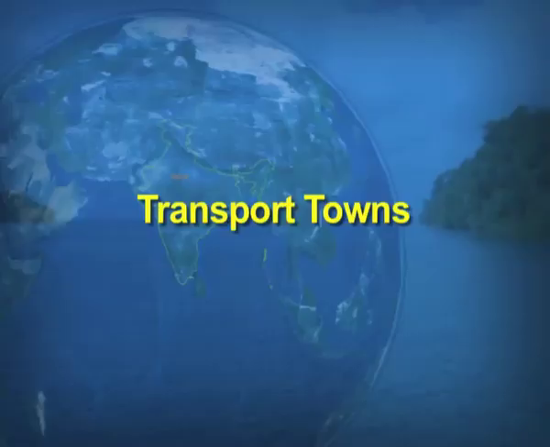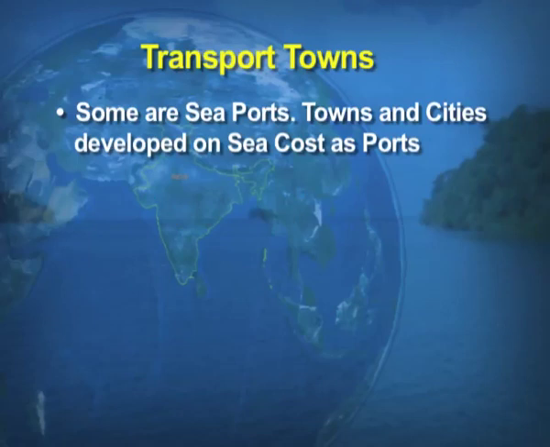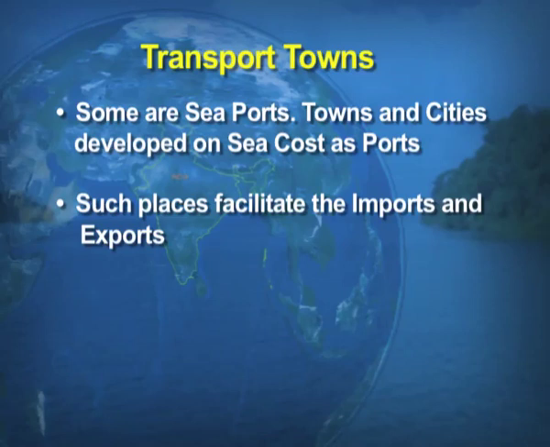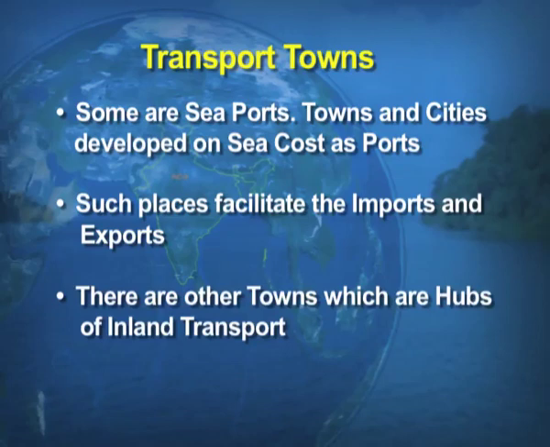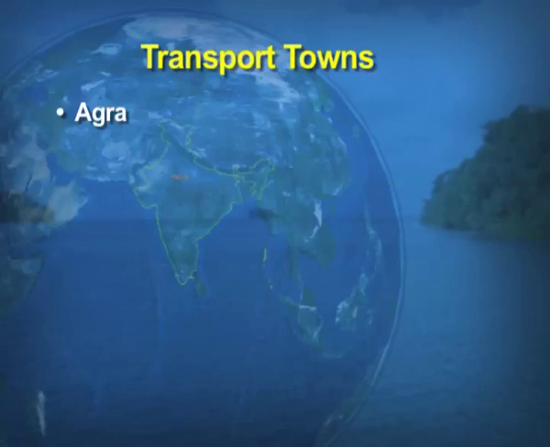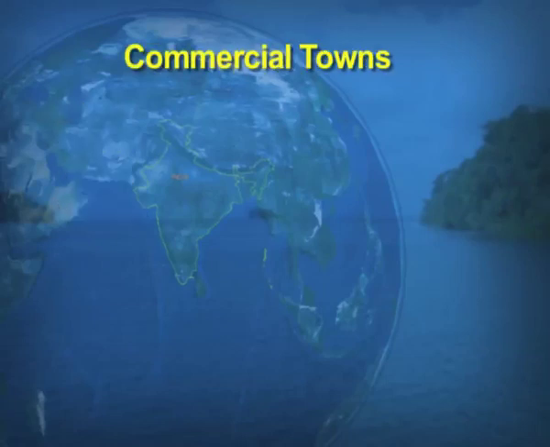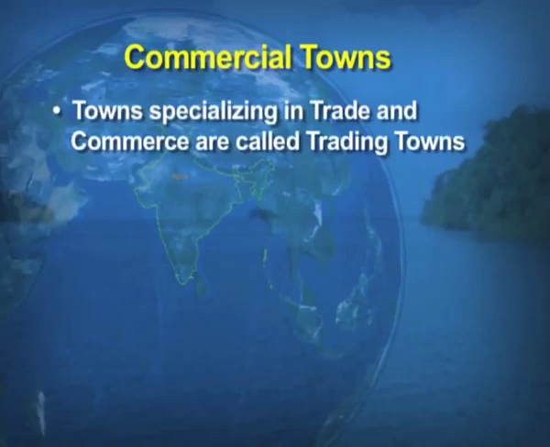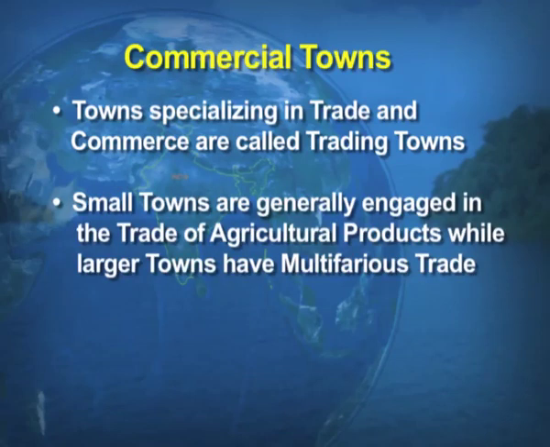Transport towns: some are seaports, which are known as transport towns, because such places facilitate imports and exports. And there are other towns which are hubs of inland transportation, for example, Agra, Katni, Itarsi, etc. Commercial towns, the towns specializing in trade and commerce, are known as trading towns, and some towns are generally engaged in trade of agricultural products.